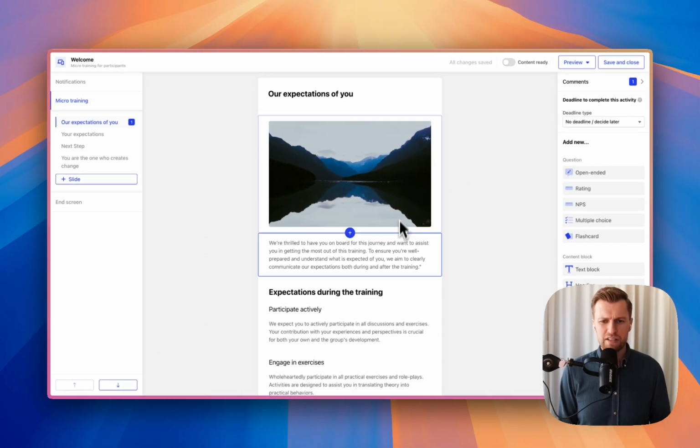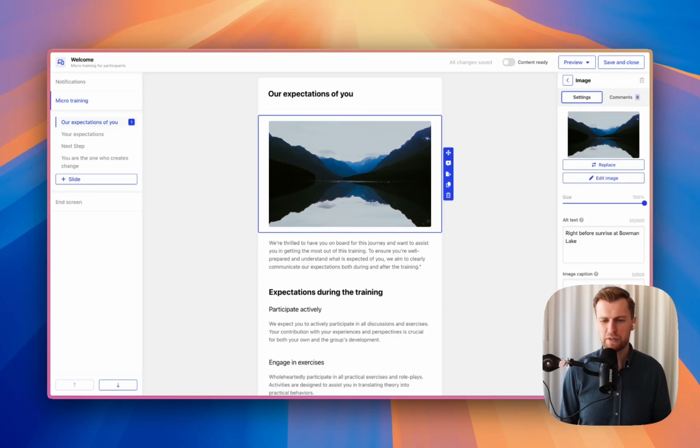If I want to comment on specific elements, as we call them, on this slide, I can do so as well. For this picture, let's say I want to have a picture of people instead. Whenever I can, I always try to involve people, especially the people who might be involved in the training. That's always better than just something generic. Can't always do it, but if you can. So as a first impression, maybe people instead. So here I want to add this as a comment.